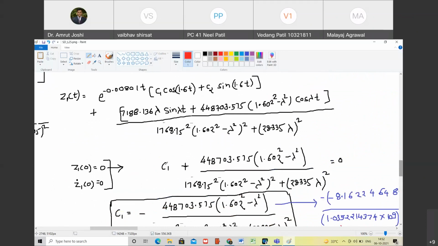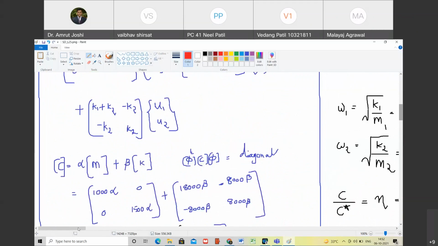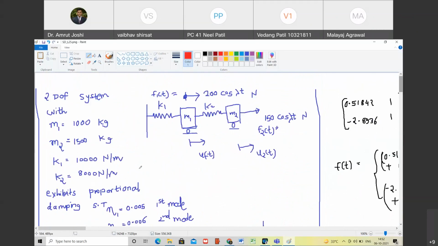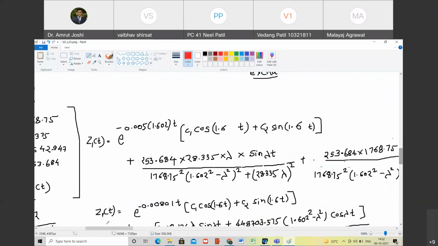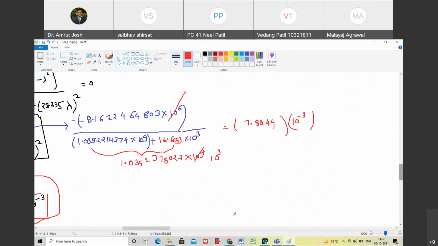And by the way, how did you know that Z1 of 0 is 0 and Z1 dot of 0 is 0? How do you know this? From initial conditions. But initial conditions are on U1 and U2, not on Z1 and Z2. Do you agree with me? Yes. So let me show that middle step as well. Are you with me? Yes.